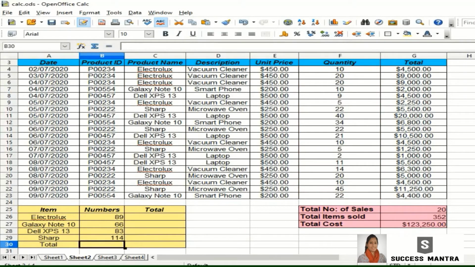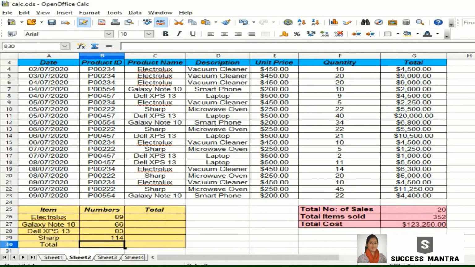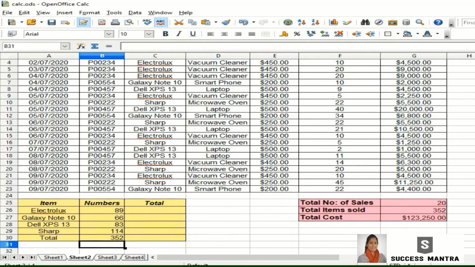Now we can find the total number of sales we have done this month. Okay, we got 352. So our answer is correct because we have already found the number of items sold by using the sum formula. So we got the same answer. Now we do the same to the total cost table.